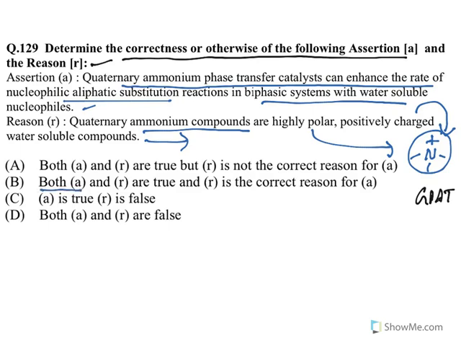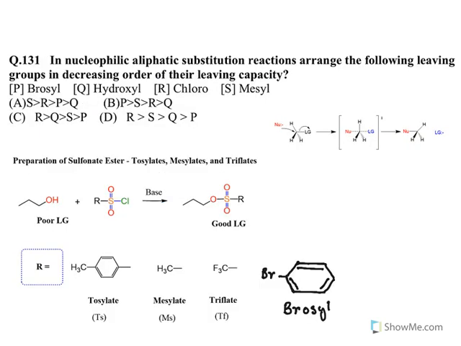So both A and R are true, and R is the correct reason for A. So this is the reason for increasing the rate of reaction. Bingo, this is the correct one. So you need to understand the statements properly, then you can answer it. Moving to the next one.